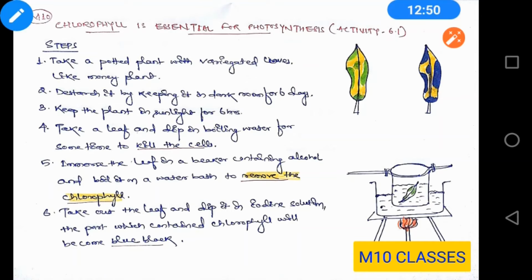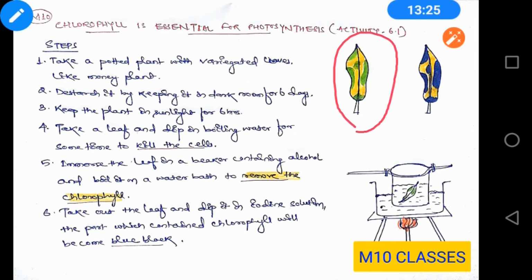So go through it properly, read it properly, and make your own notes. Let us discuss what the steps are. You might get it as a long question of 5 marks, or some questions might be asked from it in the practical based questions. First of all, you have to take a potted plant with variegated leaves. In variegated leaves, you have different colors, like patches of green and yellow, as shown here, and you can find it in the money plant. Next, destarch it by keeping it in a dark room for 4 to 6 days.